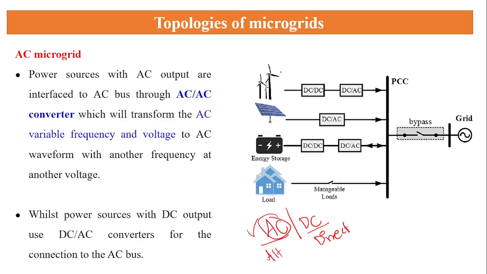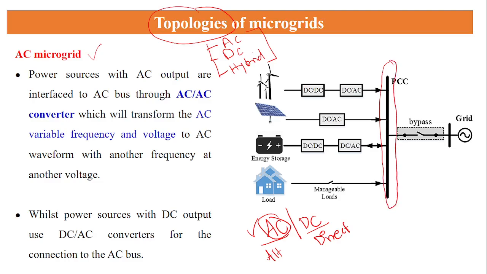So the topologies can be classified into AC microgrid, DC microgrid, and another one called a hybrid microgrid. What is the difference between the three microgrids? The first, the AC microgrid, is where the source generates an AC output, which can be interfaced through the AC bus. For example, this is an interfacing structure. In the interfacing structure, the connecting port will be the AC source only.